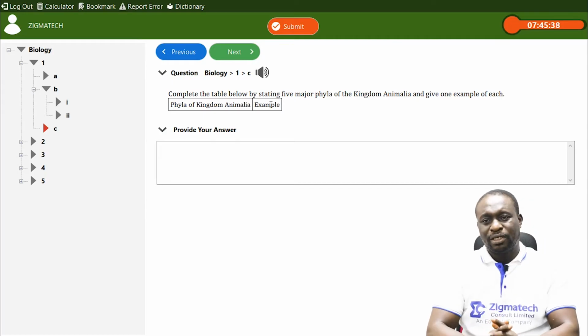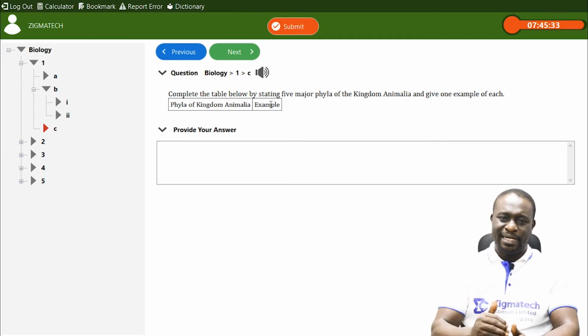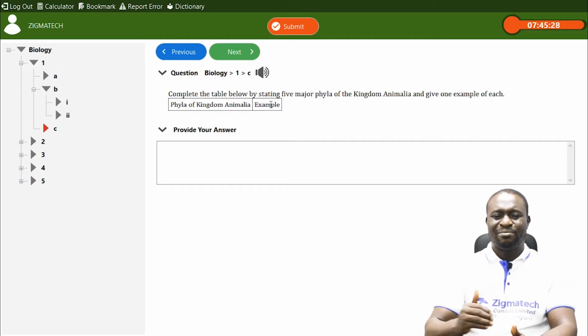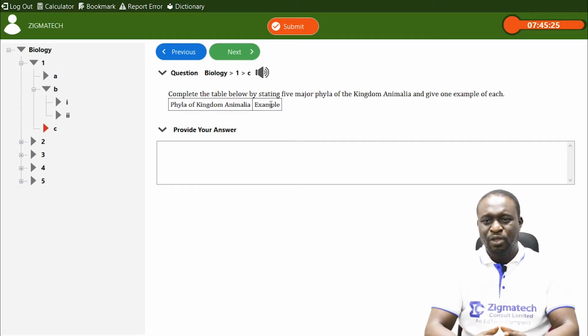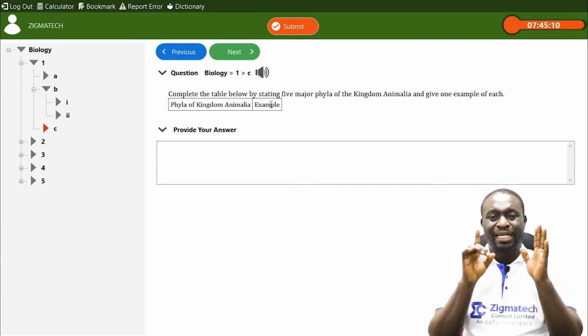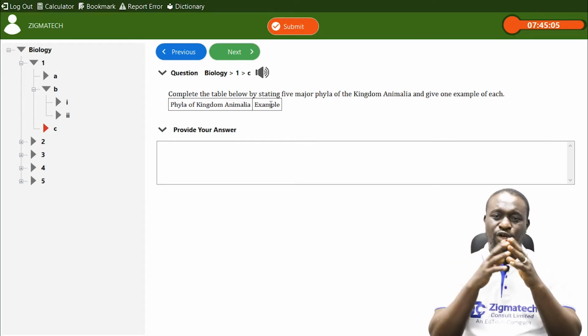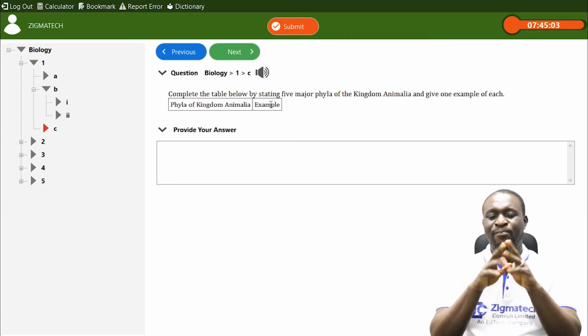Now, we're going to be talking about kingdom Animalia, all right? After the kingdom, we have phyla or phylum. After phylum, we have class, order, after order, family, genus, and then species. So we want to look at phyla under kingdom Animalia, and we're asked to mention 5. But please take note, we have about 9 phyla under kingdom Animalia, and I'm going to mention the 9, and I'm also going to give you examples in each of these 9, though what was required here is 5.